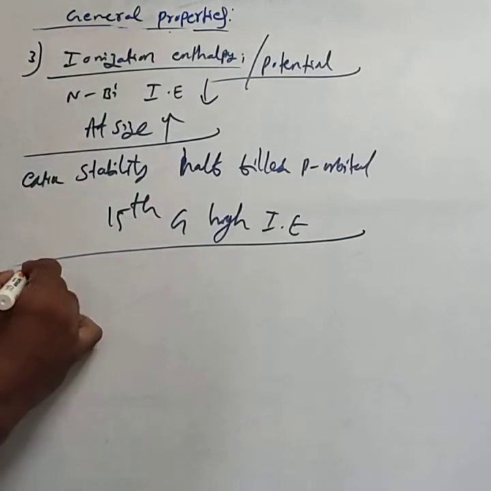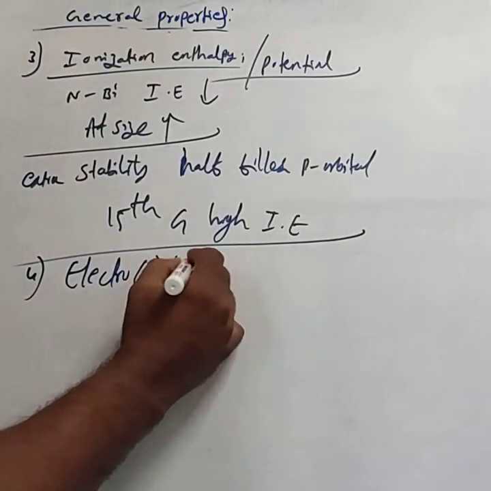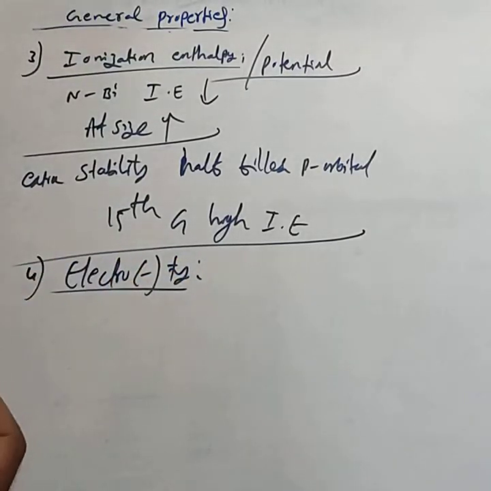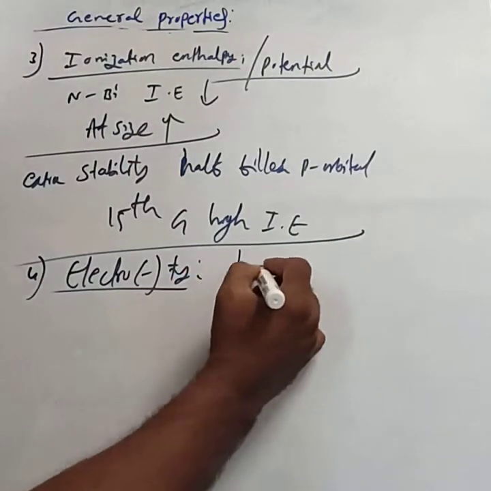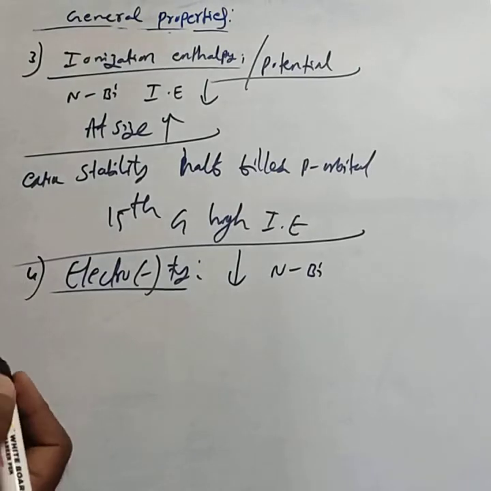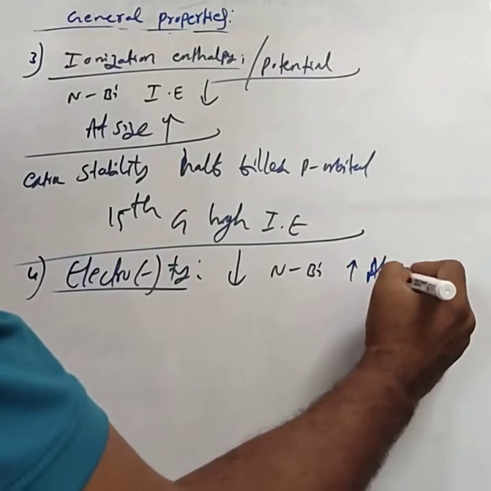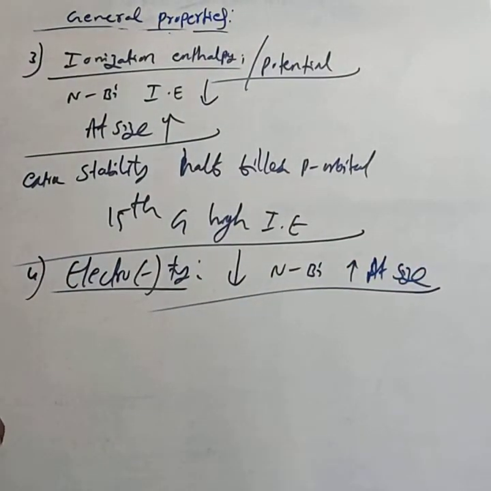Then the next property is electronegativity. This electronegativity value decreases from nitrogen to bismuth. Nitrogen to bismuth, electronegativity decreases due to increase in the atomic size. When we move from nitrogen to bismuth, atomic size increases. Due to the increase in the atomic size, this electronegativity value decreases. This is about the electronegativity.